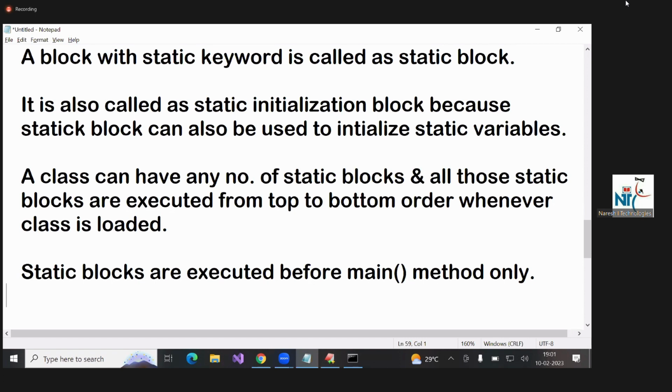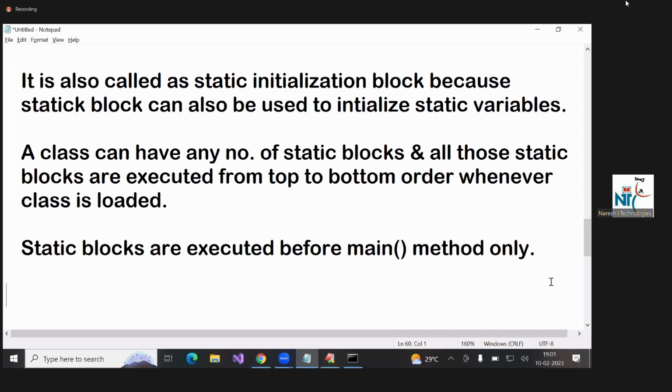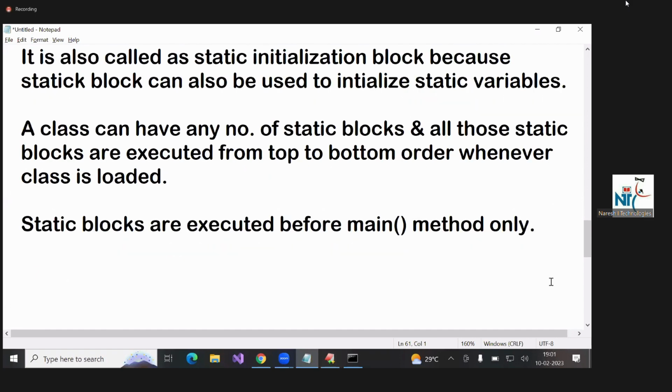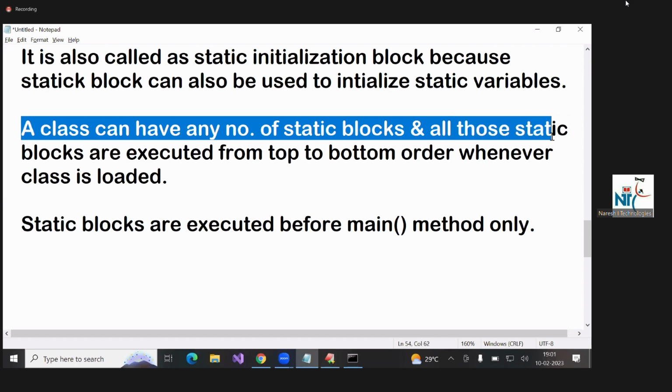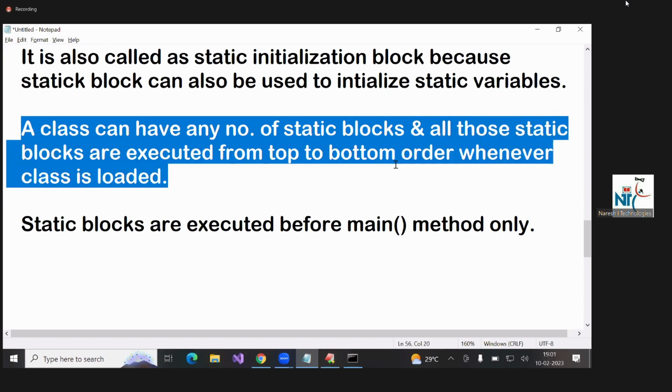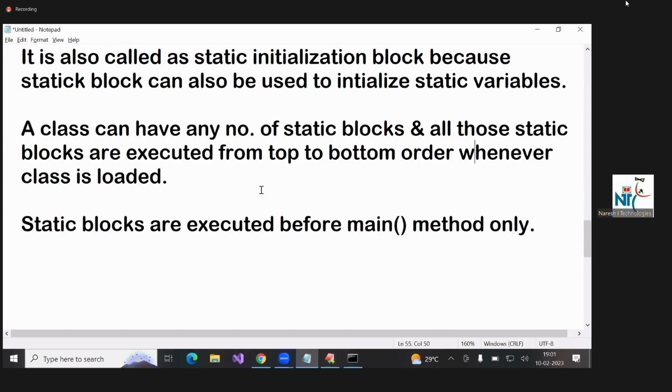Here also you can write any number of static blocks, and all those static blocks are executed from top to bottom order whenever the class is loaded.